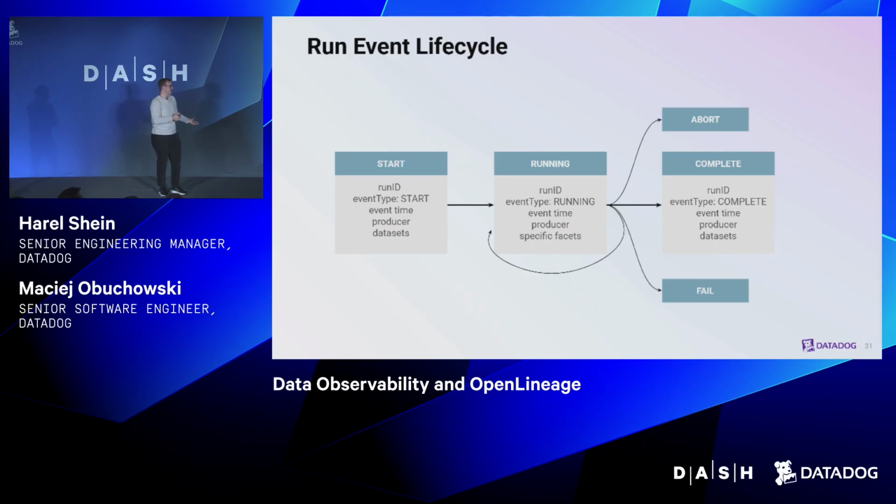And then the job completes. Even those streaming jobs sometimes fail or you want to upgrade them. For batch jobs, it's pretty obvious when they finish. And there are possible states, right? The job can complete successfully, then we emit the complete event. It can fail, or it can be killed externally, and we have an abort event for that.